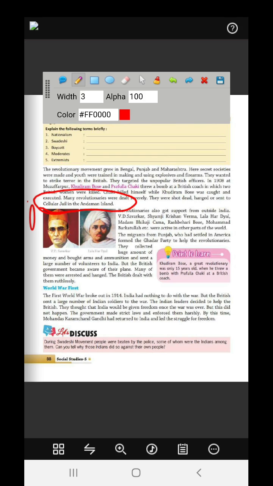First World War. The First World War broke out in 1914. India had nothing to do with the war, but the British sent a large number of Indian soldiers to the war. The Indian leaders decided to help the British. They thought that India would be given freedom once the war was over, but this did not happen. The government made strict laws and enforced them harshly during the war. The Indians thought that the Britishers would be happy with them and would give them independence, but this did not happen. By this time, Mohandas Karamchand Gandhi had returned to India and led the struggle for freedom.